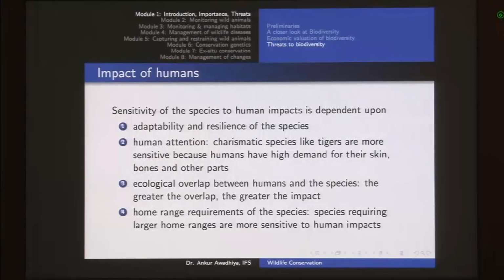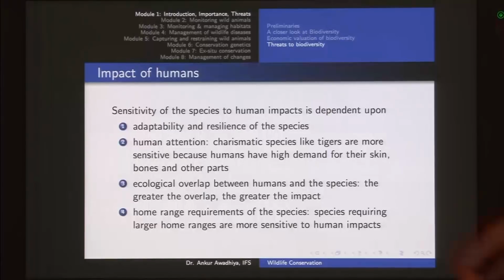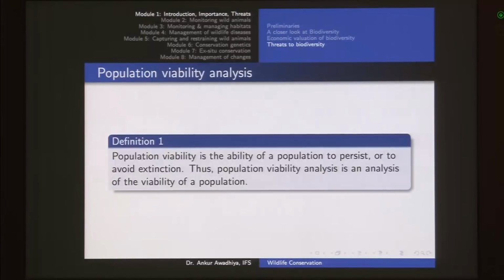Then the impact of humans: the sensitivity of a species would depend on its adaptability and resilience. It would also depend on whether this species has an ecological overlap with the humans, how much attention the humans are giving to it, and the home range requirements of the species, whether it can survive in smaller areas or whether it requires very large areas.